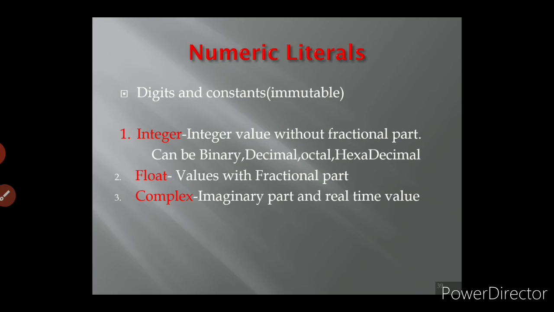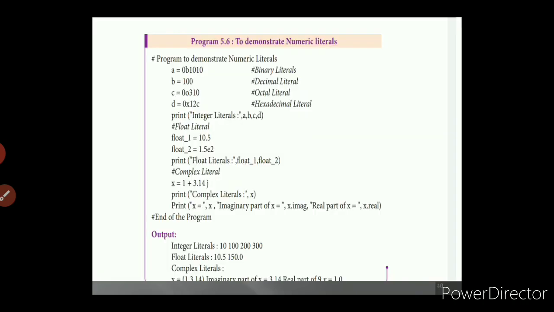The second type is float value. What do you mean by float value? Float value means values with a fractional part. Then complex value means it has an imaginary part and a real part. Imaginary part means it comes along with characters.